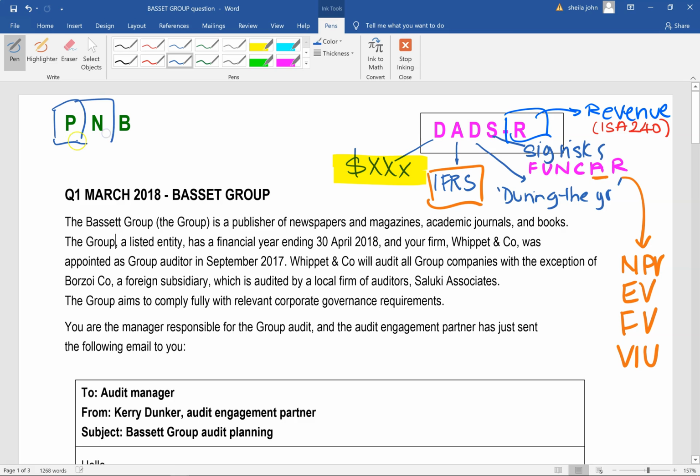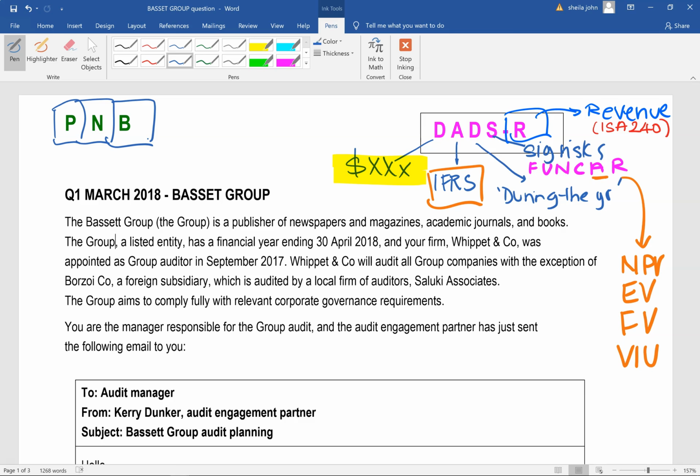This one is whether it is new or old, because if it's a new client, then we've got 2 points that we can bring inside here. The first one is on the area of detection risk, and the other one is on the area of the opening balances. But remember, if this question was an ROMM question, we cannot bring in the point on the area of detection risk. And B stands for just to be aware of whether it is before the year end or after the year end. So usually question 1 is before the year end, but just have a look. All right, just to make sure.